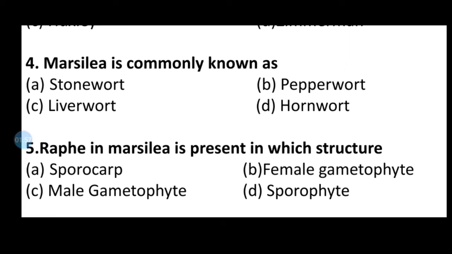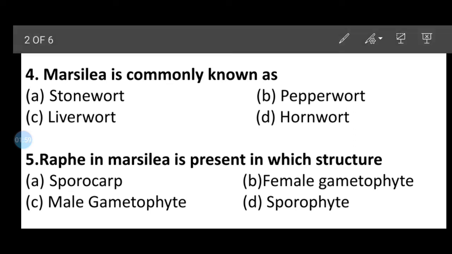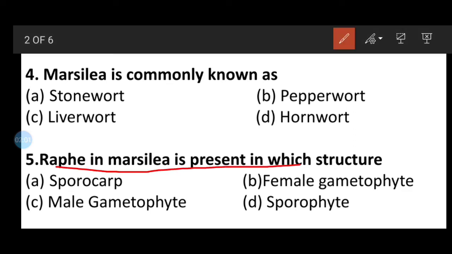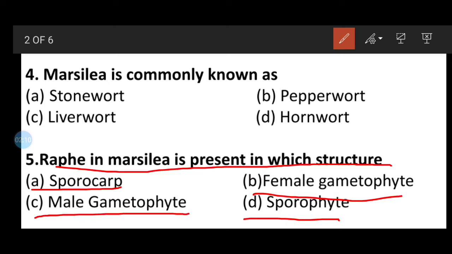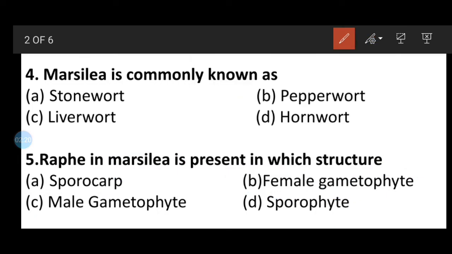Question number 5. Raphe in Marsilea is present at which structure? Option A sporocarp, option B female gametophyte, option C male gametophyte, option D sporophyte. Here the correct answer will be option B female gametophyte, which is where the raphe is found in Marsilea.